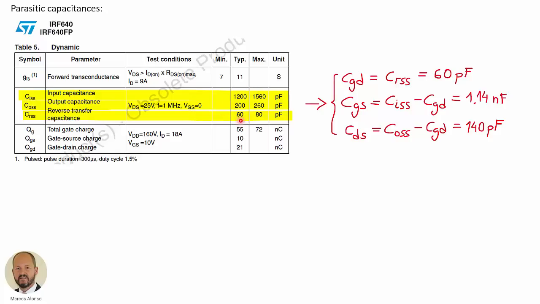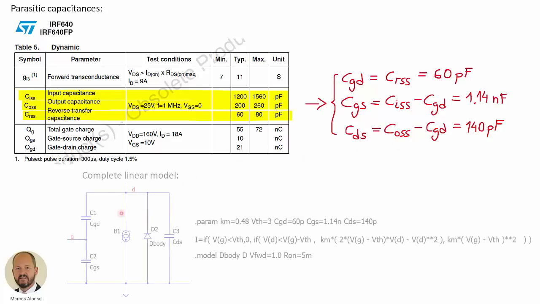So these are the typical values that we get from this information, and from it we can get the gate to drain capacitance, which is equal to CRSS, the reverse transfer capacitance, 60 picofarads. The gate to source capacitance is the input capacitance minus the reverse transfer capacitance, CGD, in this case 1.14 nanofarads. And finally, the capacitance between the drain and the source is the output capacitance minus the reverse transfer capacitance. And in this case, we get 140 picofarads.